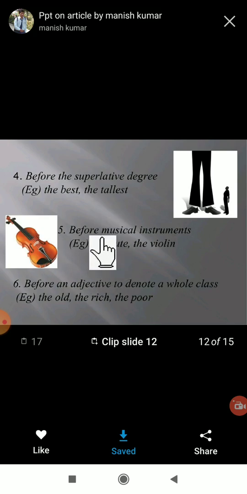Next, before musical instruments. You know musical instruments very well: the flute, the violin. So for that also we are using "the".